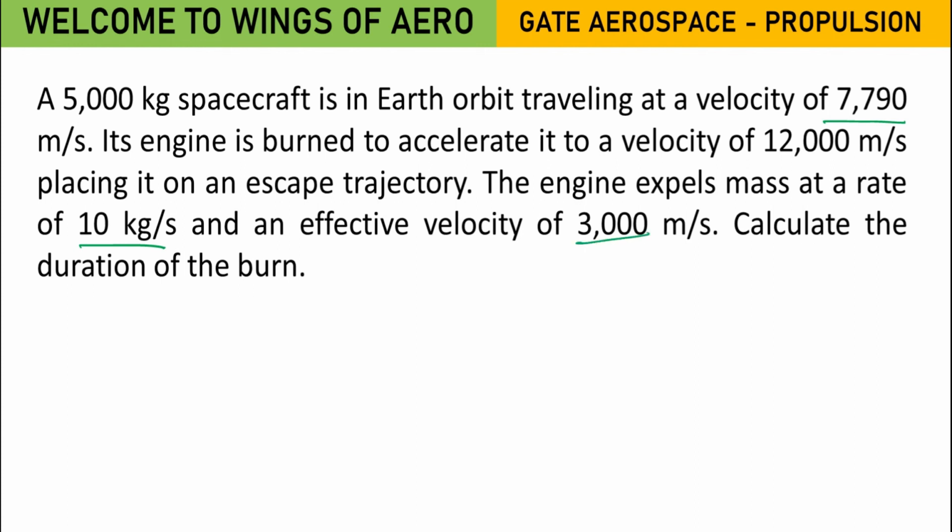Calculate the duration of burn. Okay, here they have asked the duration of burn. Again, they have not given you any parameters about what conditions, right? But here they have given that the engine is to burn to accelerate it to a velocity.